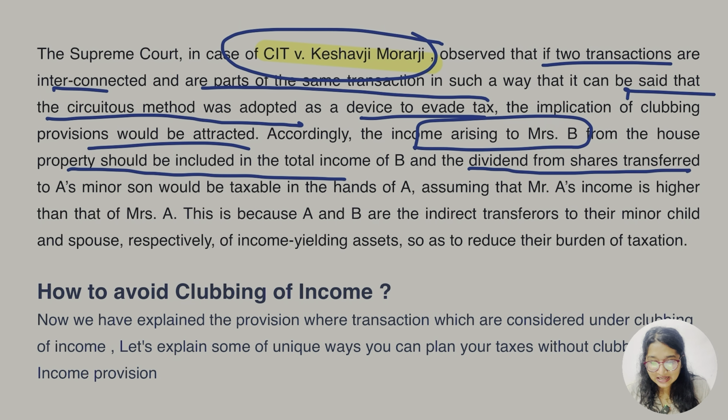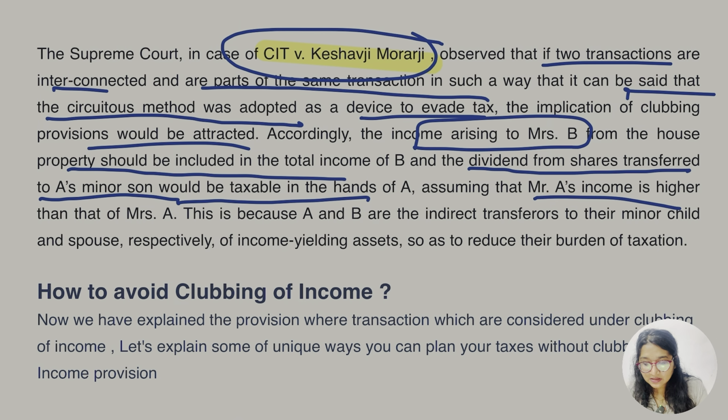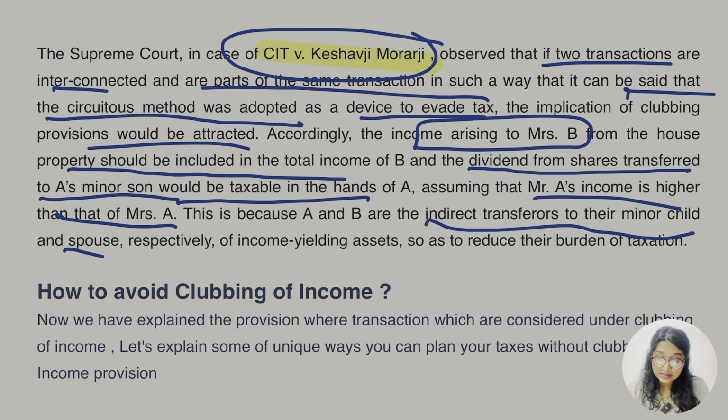Okay, and the dividend from the shares transferred to A's minor son would be taxable in the hands of which person? A, assuming that Mr. A's income is higher than Mrs. A's. Okay, this is simply what we know. This is because A and B are indirect transferors to their minor child and spouse.